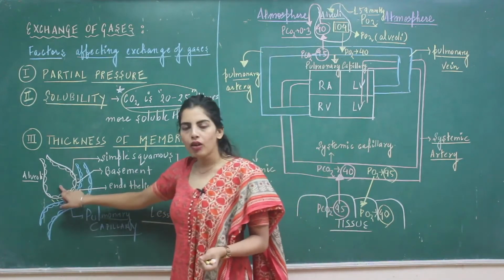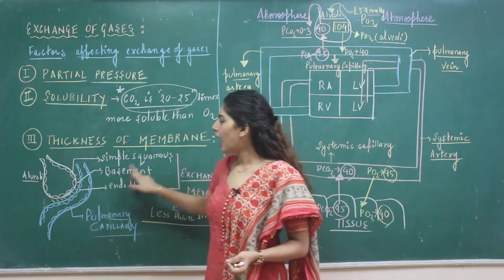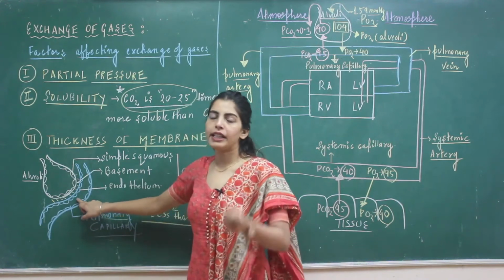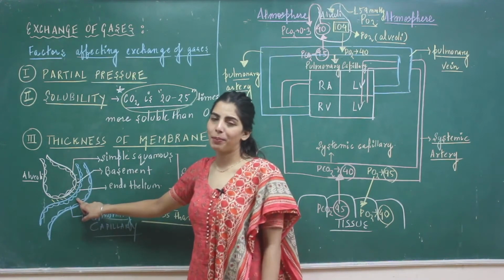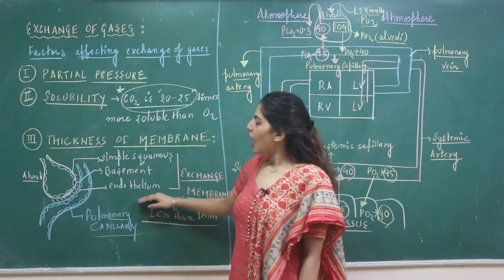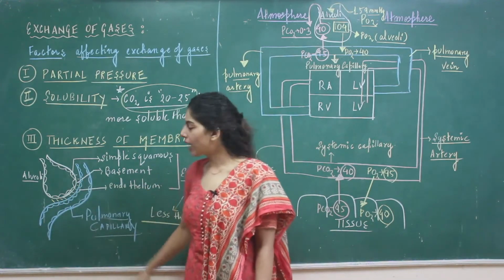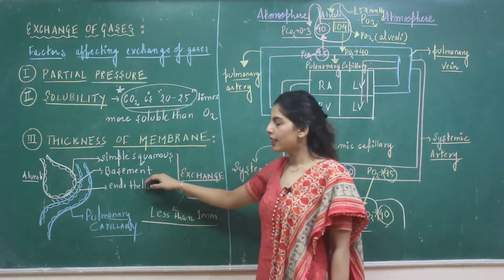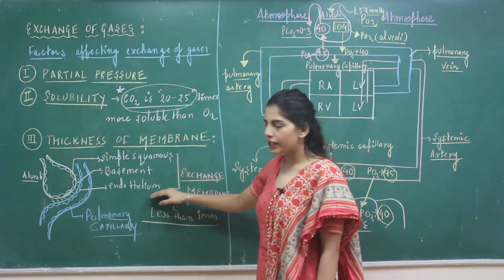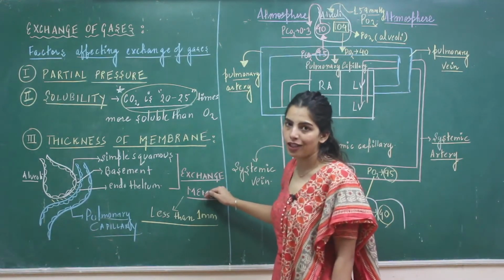Alveoli is lined by simple squamous epithelium and your pulmonary capillary is also lined by simple squamous epithelium, that is specifically called endothelium. Also there is a yellow layer I have made in between them, that is the basement substance. So all three of these are going to form the diffusion membrane or the exchange membrane.